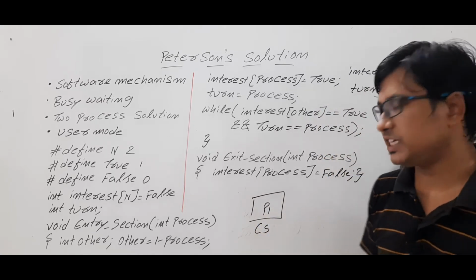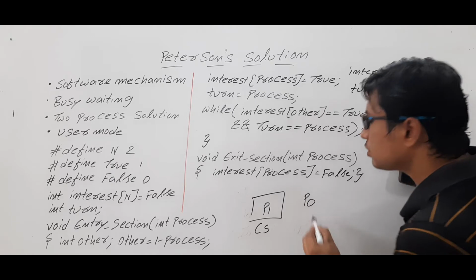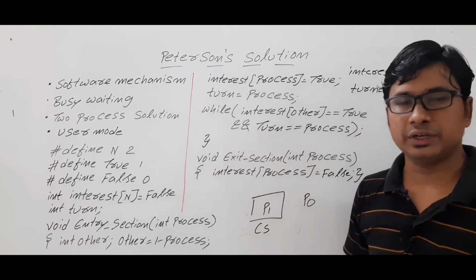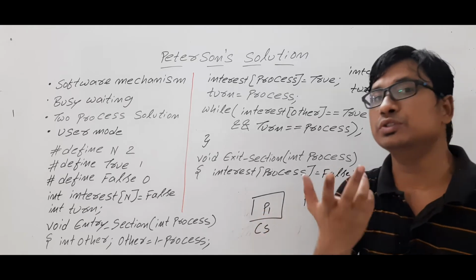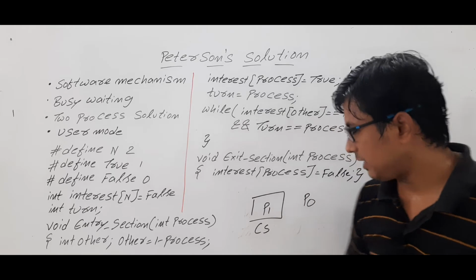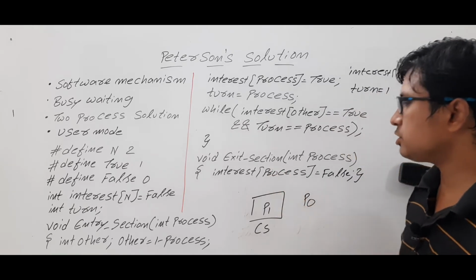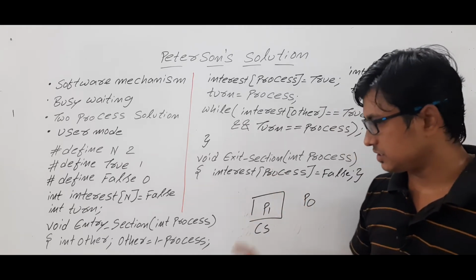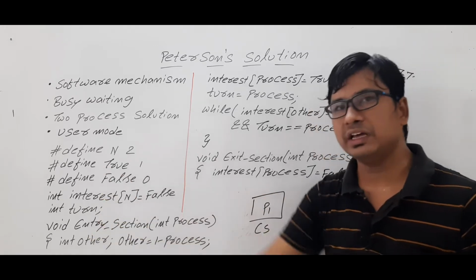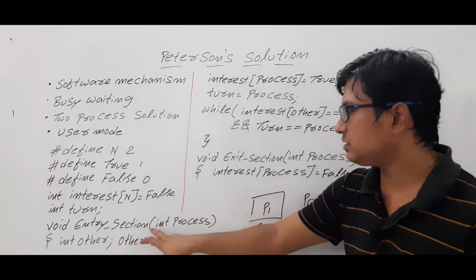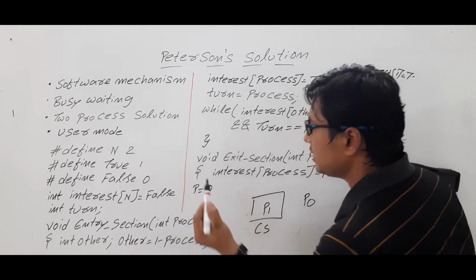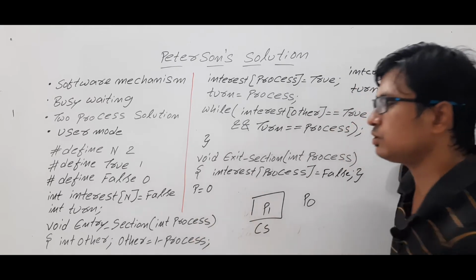Now I want to check: if process P0 wants to enter into the critical section, will the Peterson solution allow it or not? If it allows, then mutual exclusion is not achieved. Am I right or wrong? Look here. Process P0 wants to enter into the critical section. If it wants to enter, it has to execute the entry section. So process value, let me keep it as P, P is equal to 0.